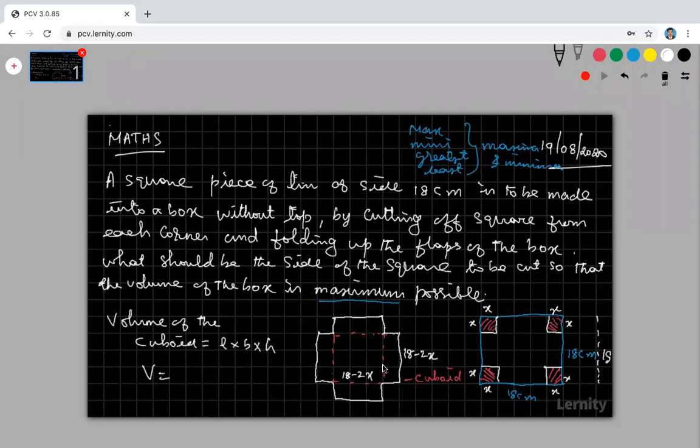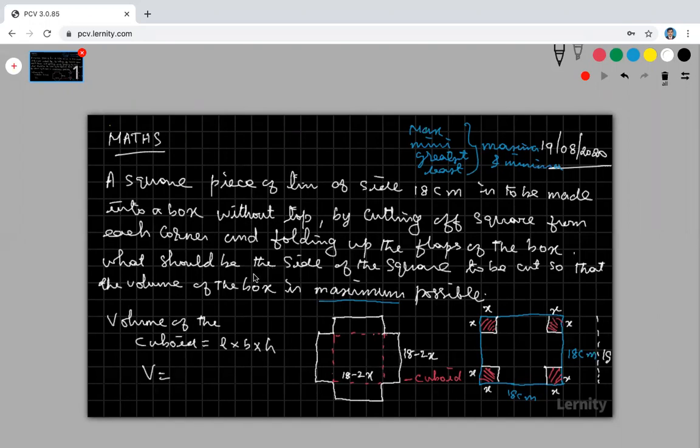What is my height? What is the height of the cuboid? So again, I repeat the problem. Please try to understand. This is a square piece of paper. From each corner, some square of the same side we are removing, that is, cutting off a square from each corner and folding the flaps of the box, we will get some box. That box is actually a cuboid, because my length and breadth are the same, but height is different. This is a cuboid.